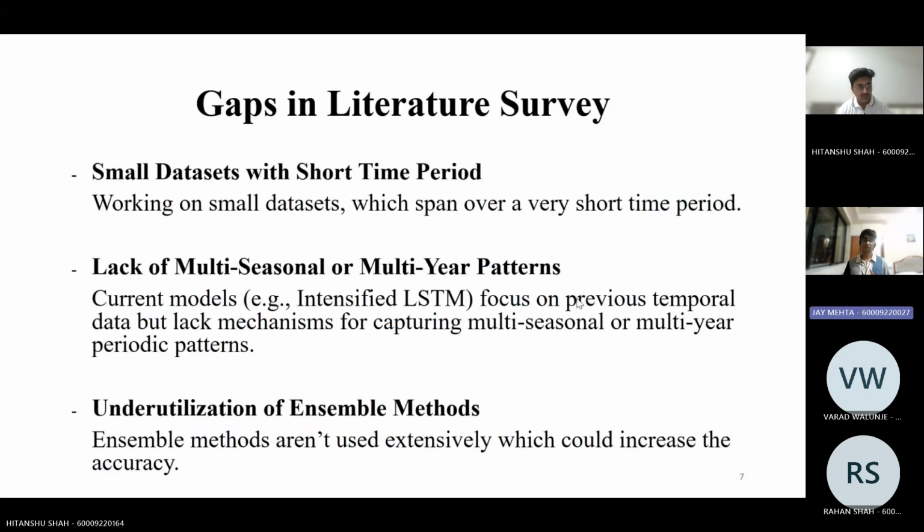Again, small data sets with short time periods. They focus on a very limited number of years. Instead, focusing on more years will help us understand how the rainfall patterns and the soil change over the years. Multi-seasonal, multi-year patterns: how the different seasons in a particular year affect the soil composition, rainfall, etc. Underutilization of ensemble methods is again about using different models to understand different aspects of data.